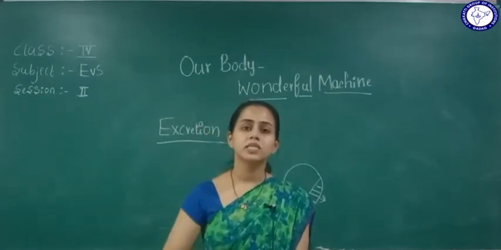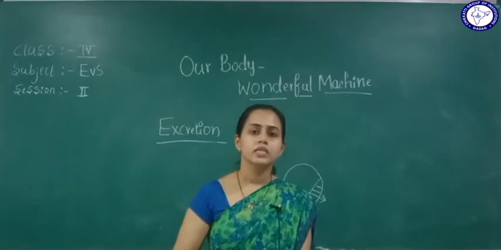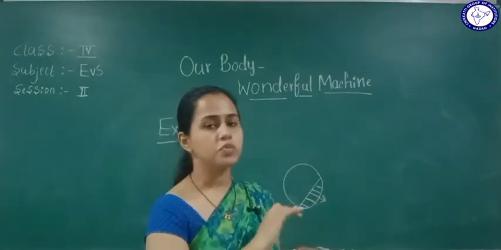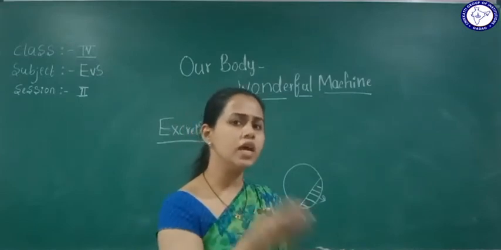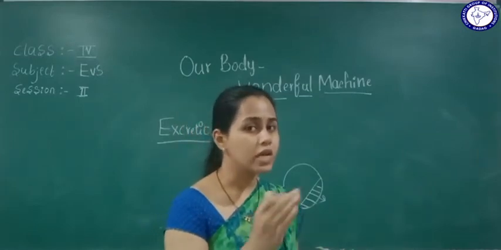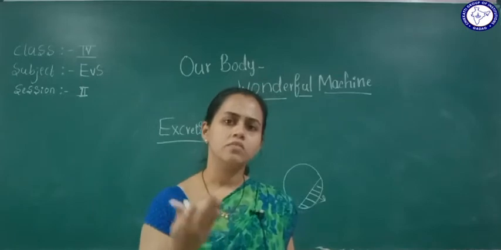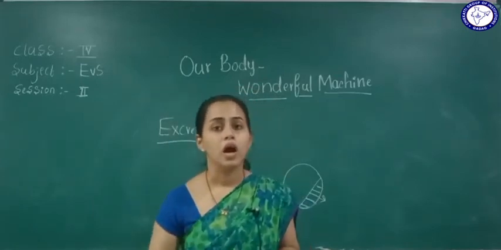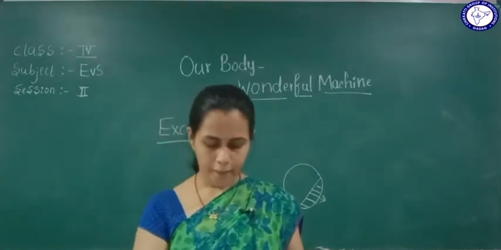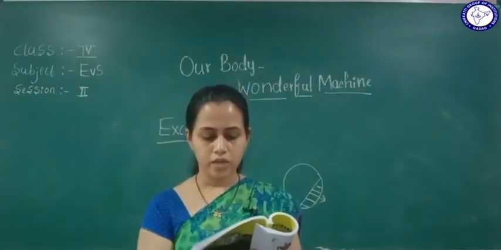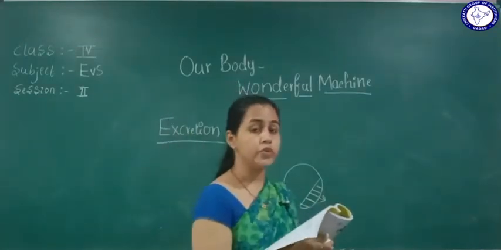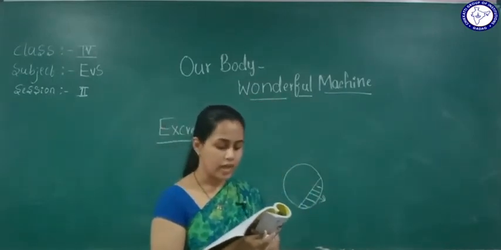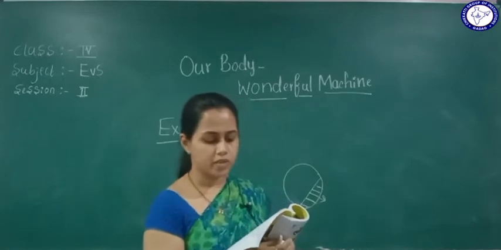If it stays inside, what will happen? If there is a dustbin and it is filled and we keep filling it, what will happen? It will overflow, right? In the same way, how much our body wants, it will keep, and the rest it will throw out, okay? The body also removes waste through urine. So let us learn about the excretory organ which helps this process.